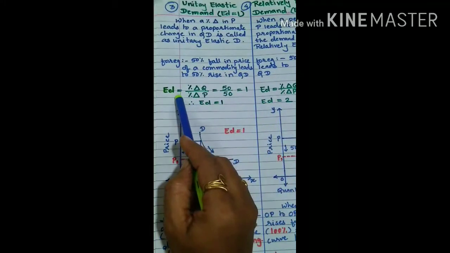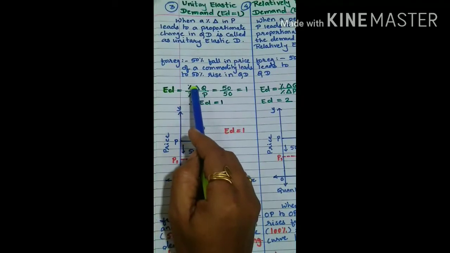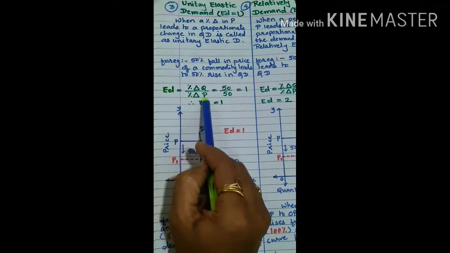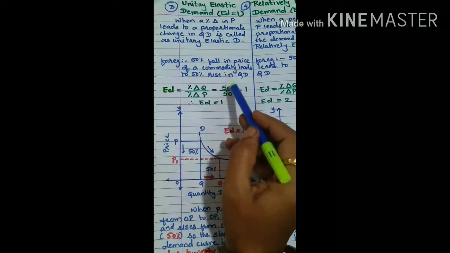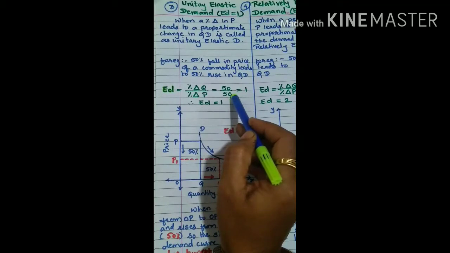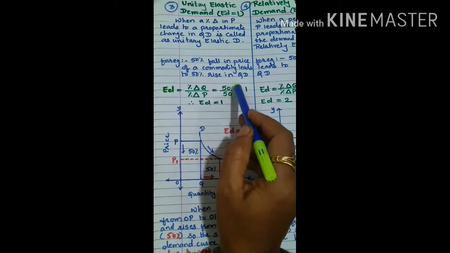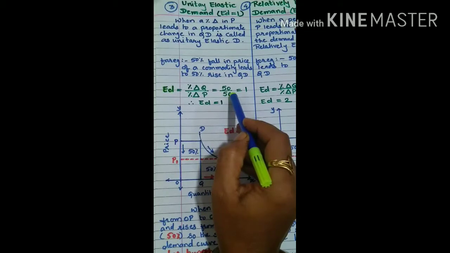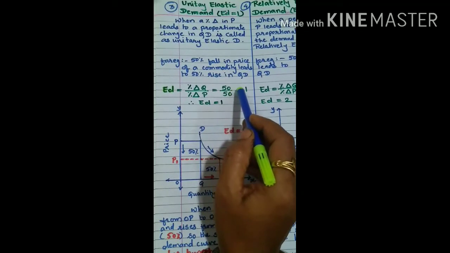So symbolically we are writing ED is equal to percentage change in quantity demanded upon percentage change in price. Quantity demanded changes by 50%, price also changes by 50%. So change in demand and change in price is the same, 50-50. That's why it is called proportionate or equal percentage change in quantity demanded.